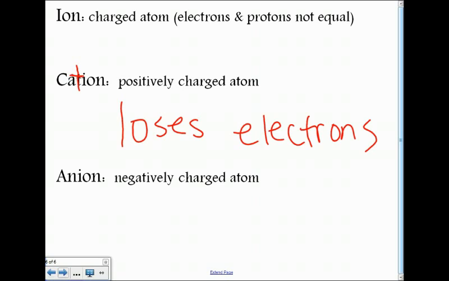The last word is anion, a negatively charged atom. One way to remember that an anion is negative is the A has like a minus sign in it. And to become an anion, you have to gain electrons.